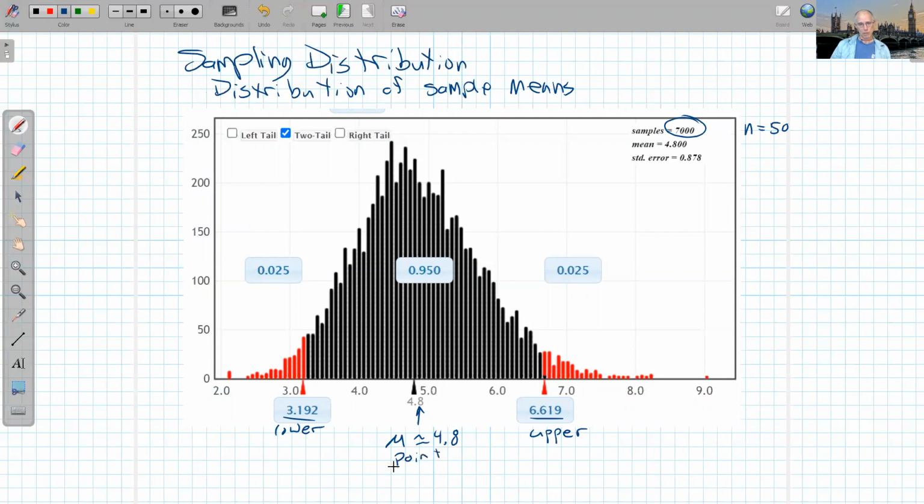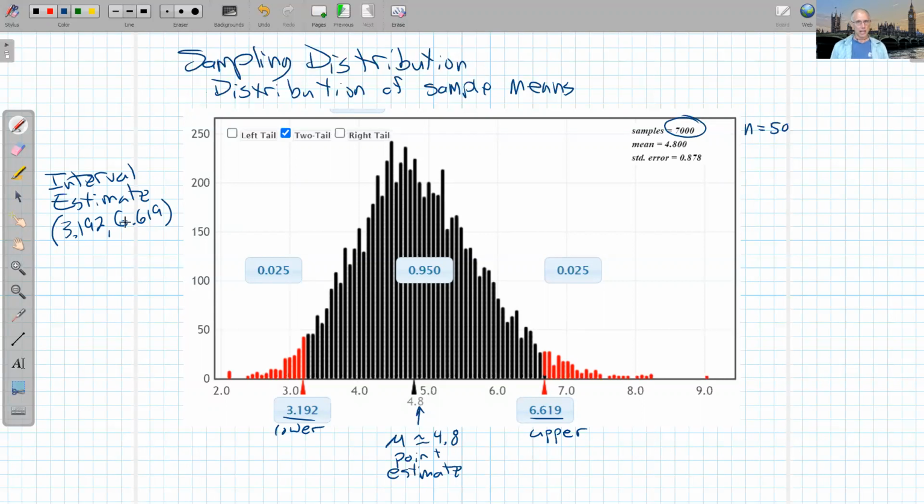So this right here, that's my point estimate. My interval estimate, interval in math is a parenthesis, put the lower number, 3.192, comma, put the upper number, 6.619. So that's my interval.